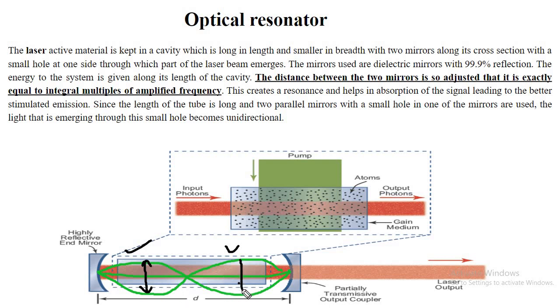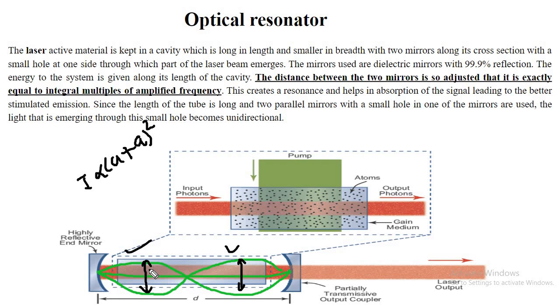Here amplitude values are maximum, so light intensity is maximum. It is proportional to A square. Actually intensity is maximum when this is A plus A whole square. This is the additional energy which helps us for pumping the system.